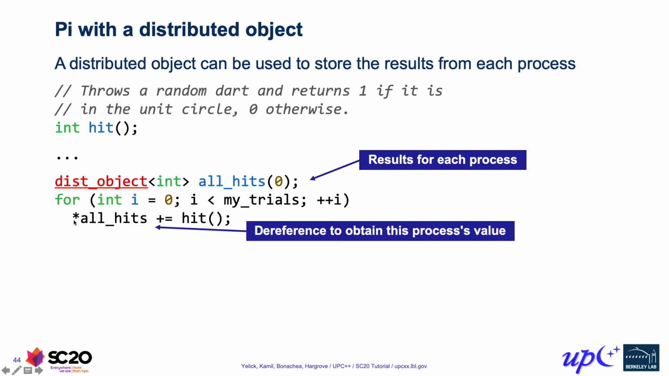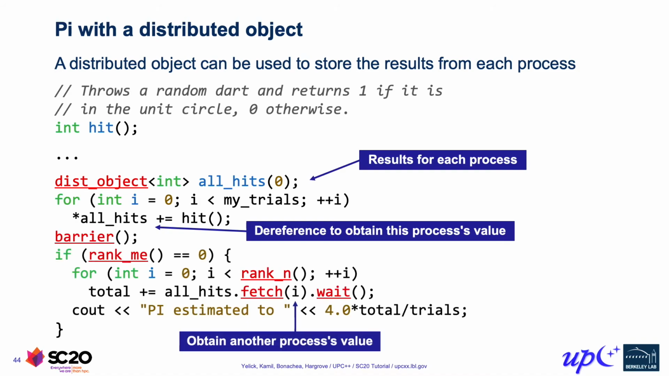I mentioned earlier that we don't support dereference with star on a global pointer because that would hide communication. But here, star just gives us the local representative, so there's no communication at all involved. Once all the processes have completed all their trials, then we can have process 0 obtain the counter for each of the processes, and that involves some communication.